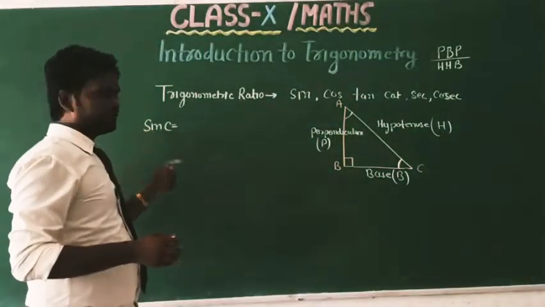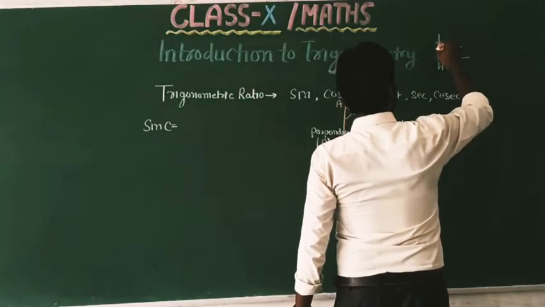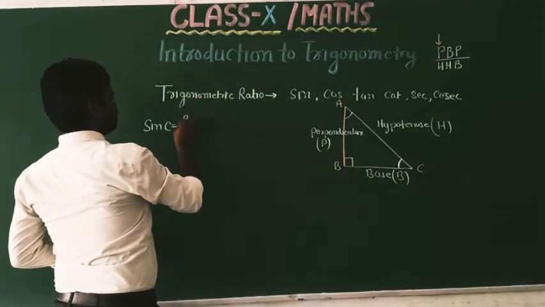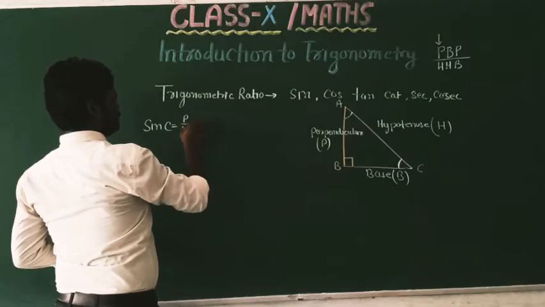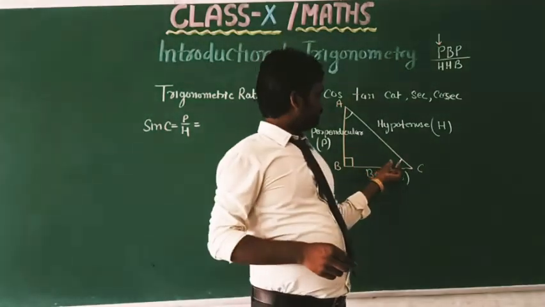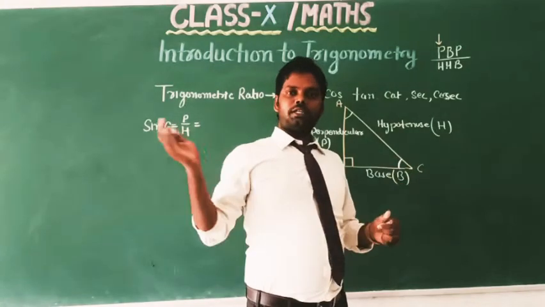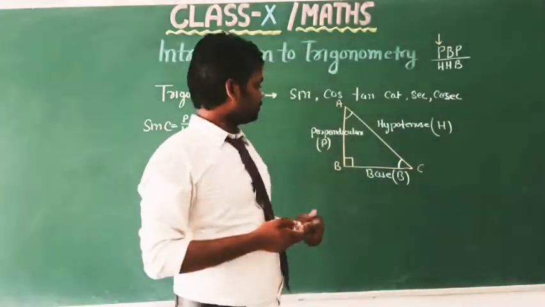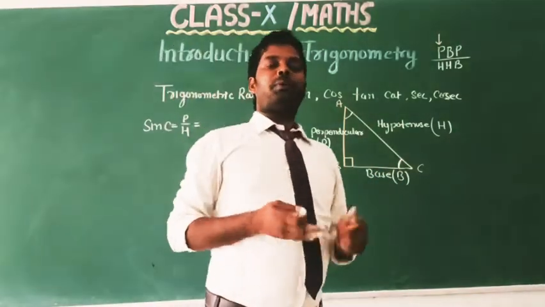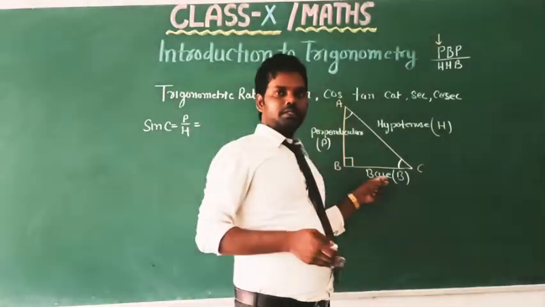So for sin C, we take the first ratio: perpendicular upon hypotenuse. When the acute angle is C, the side opposite to the acute angle is the perpendicular, this is the hypotenuse and this is the base.